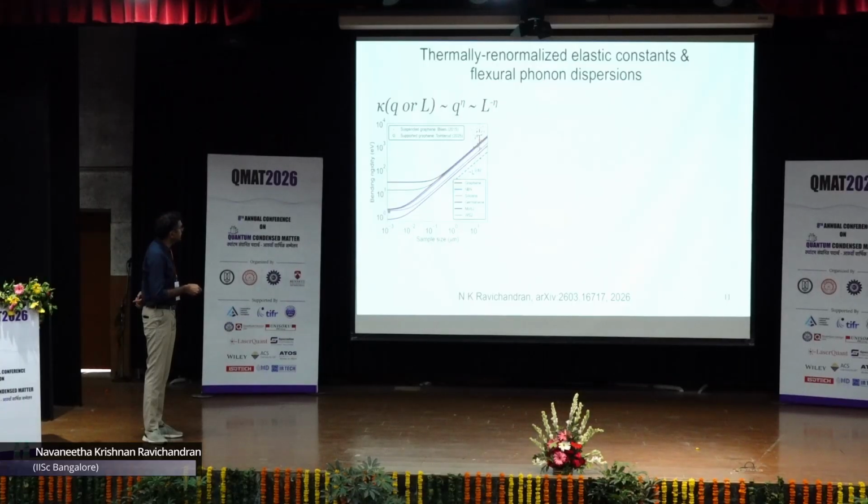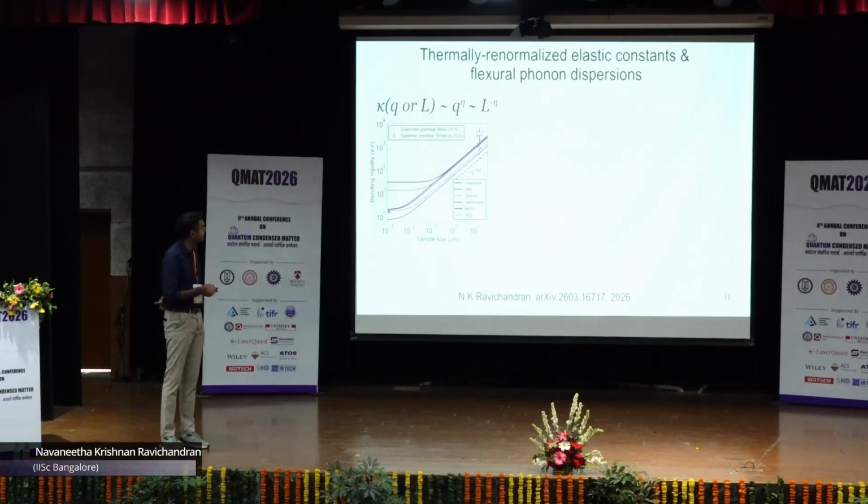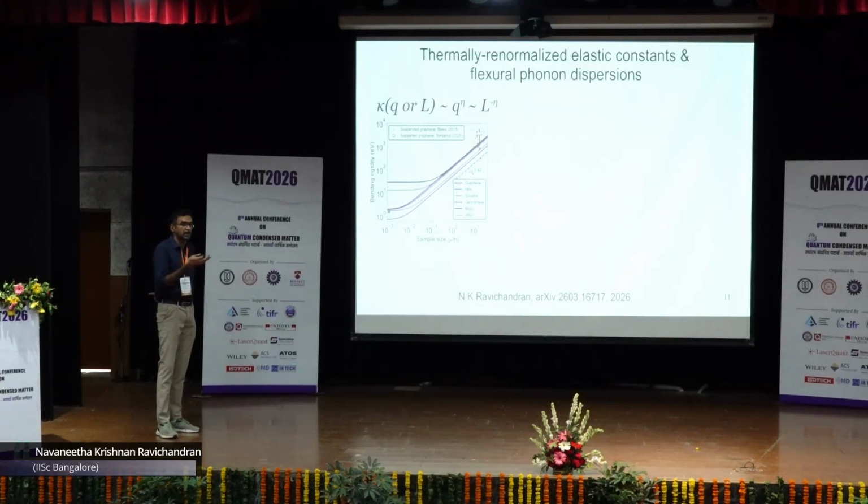And as the sample size increases, the bending rigidity starts increasing. So it starts showing a q dependence, or L dependence. And in particular, for all materials, they reach a universal scaling, L raised to 0.82. So in this framework, minus eta is 0.82, so eta is minus 0.82. So I am reducing the power of the denominator in the previous correlation function and converging the long-range correlation function, thereby stabilizing the flat phase of the graphene sheet.